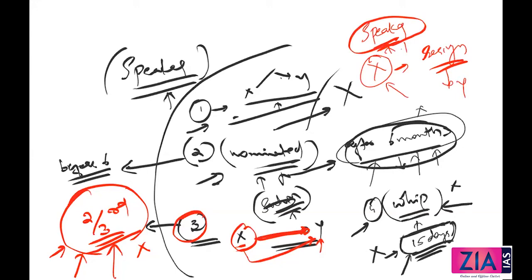Once you have been elected as speaker, then you resign, no problem. This will not amount to defection. So what I'm saying is, the speaker resigned, he did not rejoin, still it does not amount to defection. He did not join any other party, he did not rejoin this party also, this won't amount to defection. He just resigned from that political party.